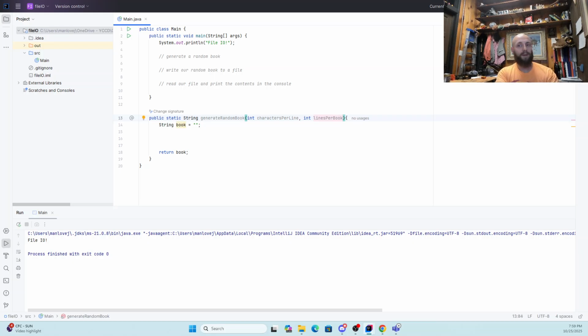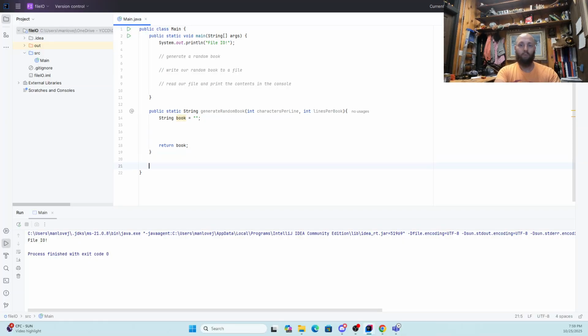And this would be a great place to overload some methods. So I'm going to create this one first, but we should probably overload this thing. Some things to overload here would be to create the same thing, except don't take the integers. Just set them by default to what they are in the library. In the library, there are 80 characters per line and 16,400 characters per book.